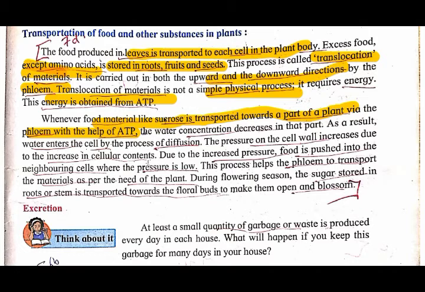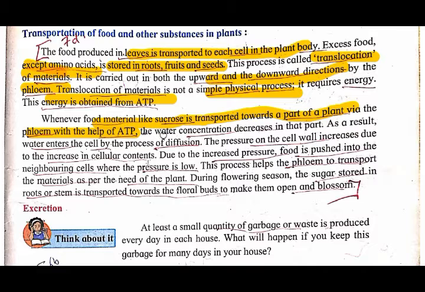Okay, food material, what is that food material? Sucrose. So this sucrose, what happened? It is transported, it is supplied to the different parts of the plant, and through whom? That is the phloem, it is supplied, and with the help of whom, from where it gets the energy, that is the ATP.